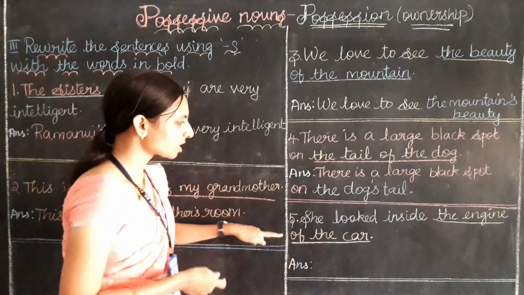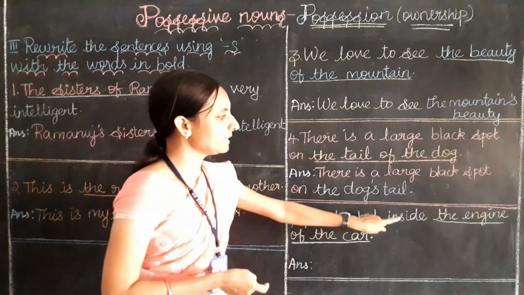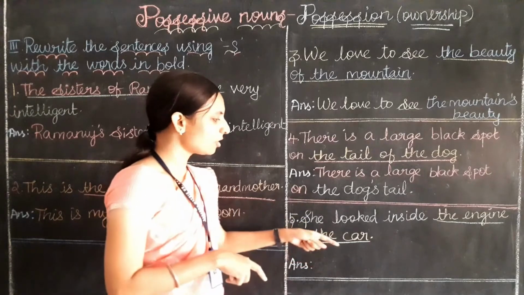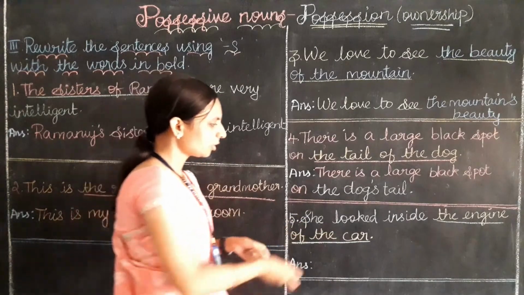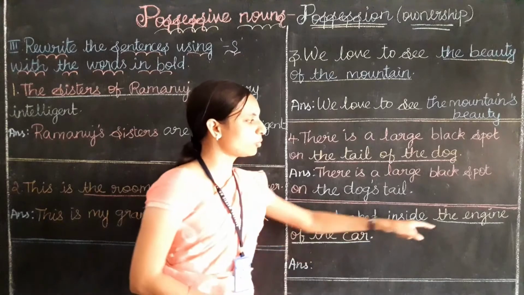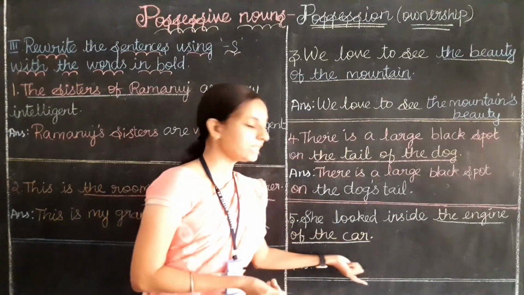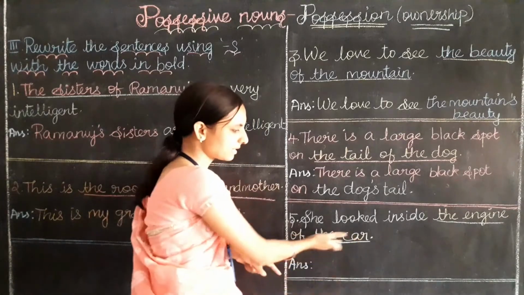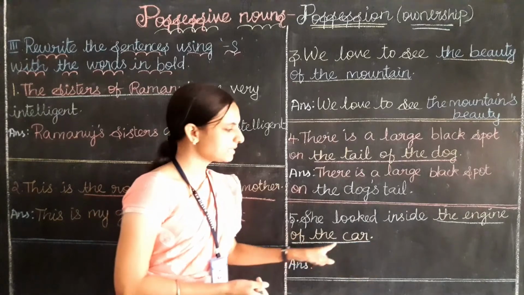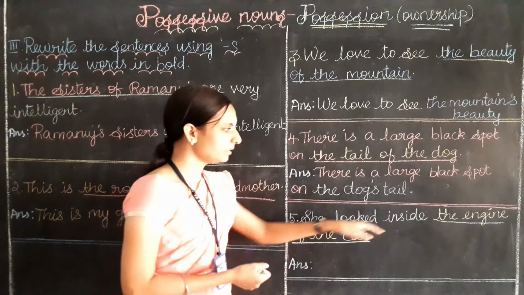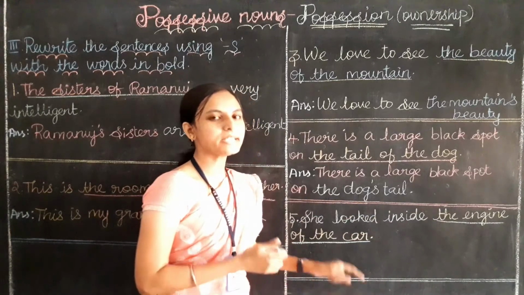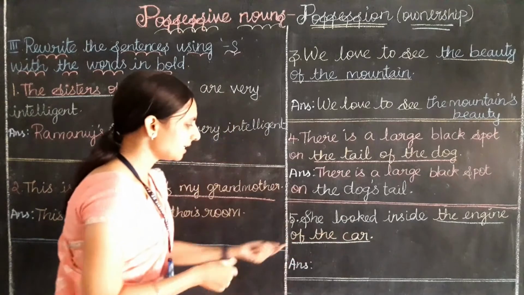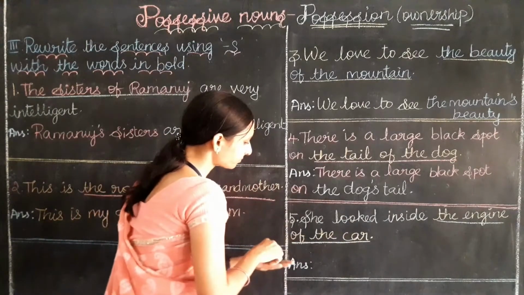Okay. Now fifth question. She looked inside the engine of the car. She looked inside the engine of the car. Here we are talking about the car which owns the engine. So it will become like what? The car will come as it is. The car. We need to add apostrophe s. Then it will be like the car's thing. The engine. Should I write "the engine" or only engine? Good. I need to write only engine. The car's engine.